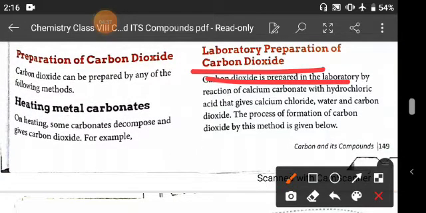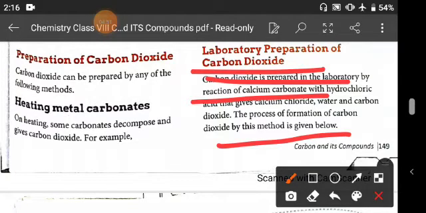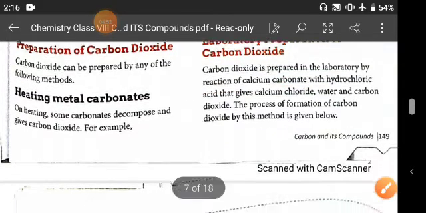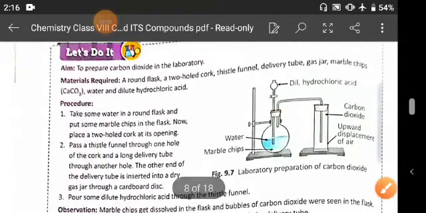Carbon dioxide is prepared in the laboratory by the reaction of calcium carbonate with hydrochloric acid. That means CaCO3 reacts with HCl. And the process of formation of carbon dioxide by this method is given below. Here a figure is shown.